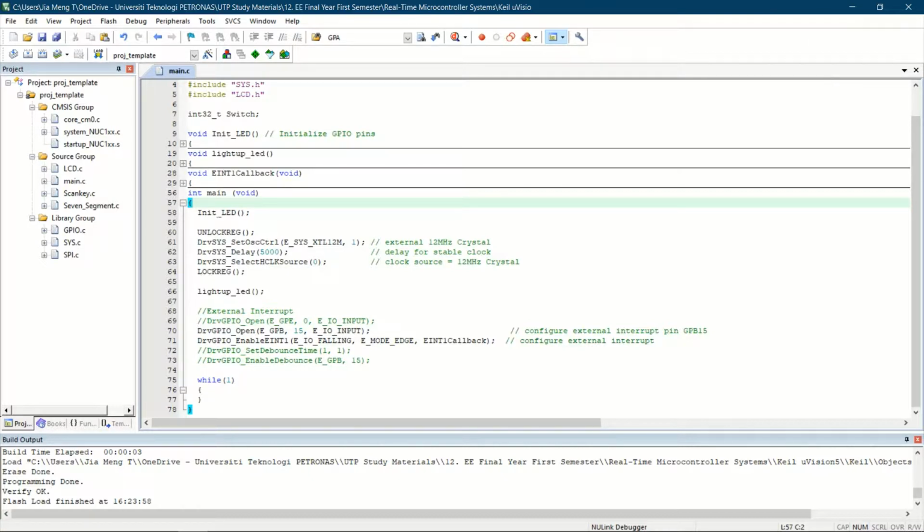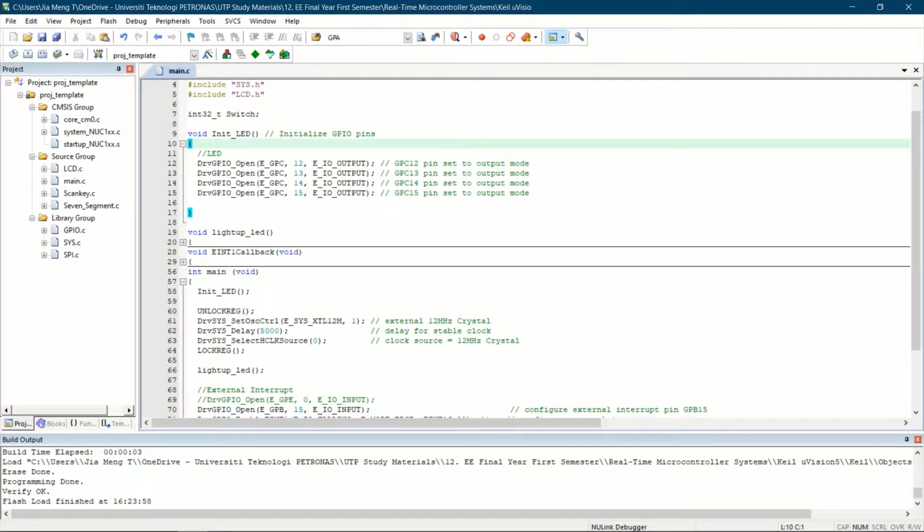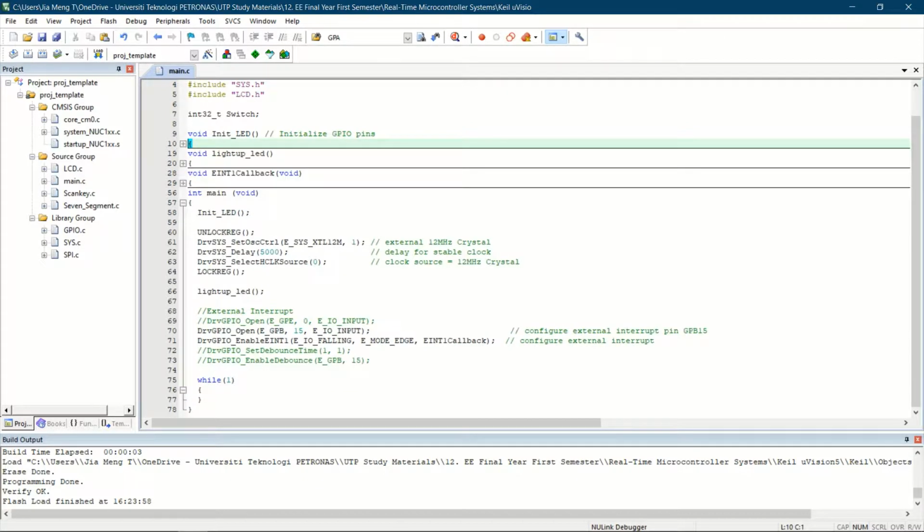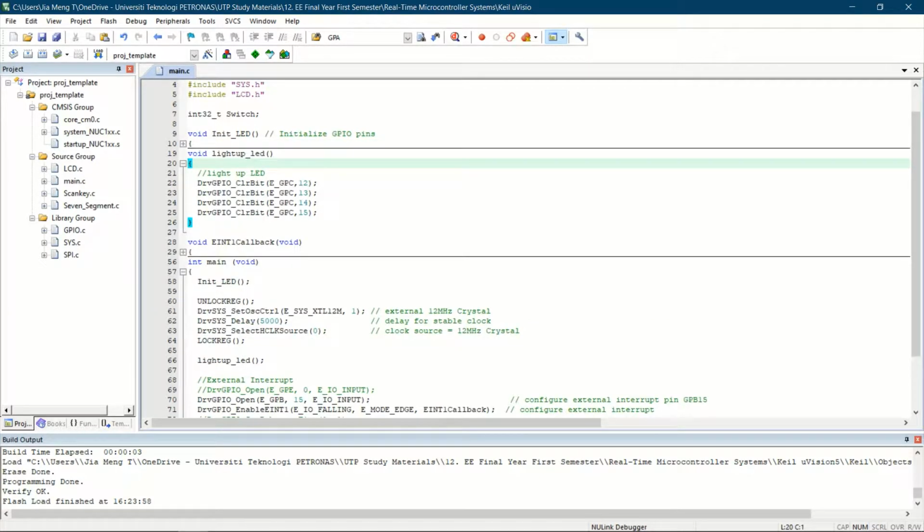At first we need to initialize the LED. So we need to initialize the LED pins 12 to 15 to output mode. Then we need to light out all the LEDs. So we set clear bit for the pins GPC 12 to 15, which are the LED pins.